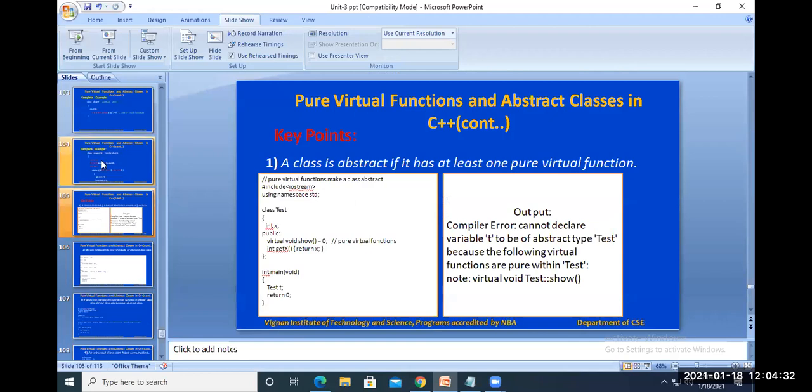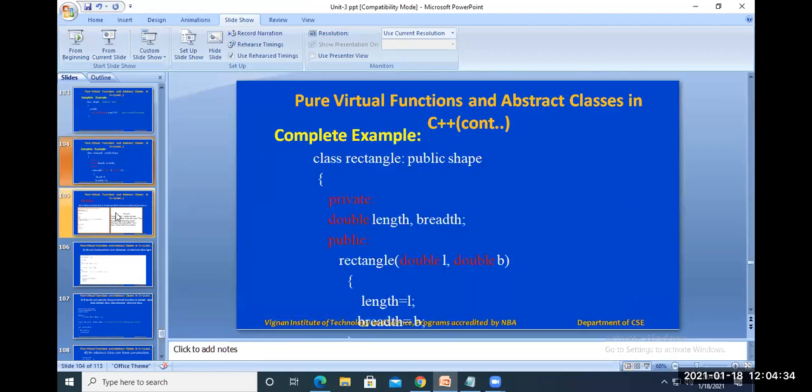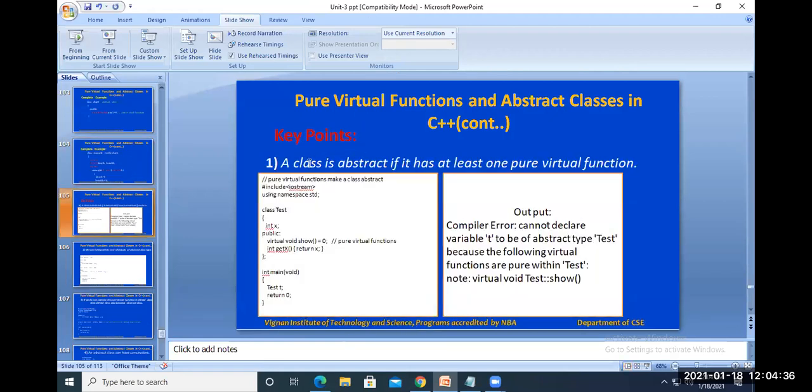No, sir. Okay, so there are a few points regarding this abstract class. You can see a class is abstract if it has at least one pure virtual function. So you can see in this class test, we have the virtual void show. So this is a pure virtual function, and int get has a definition. Even though the other function has a definition, because it has at least one pure virtual function, the class test is called an abstract class here.